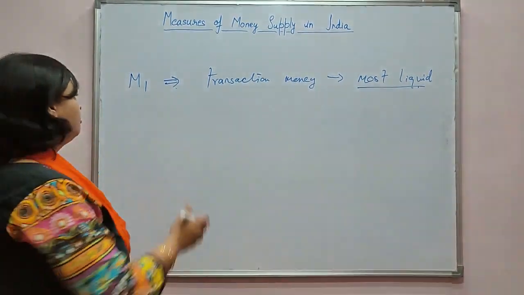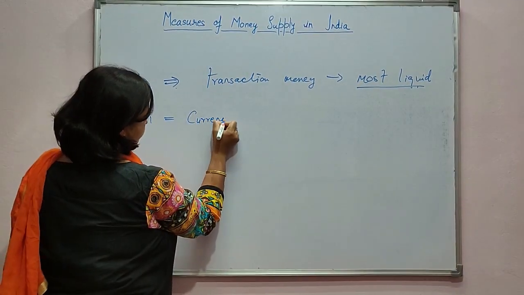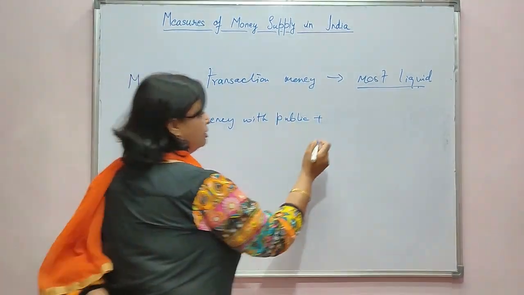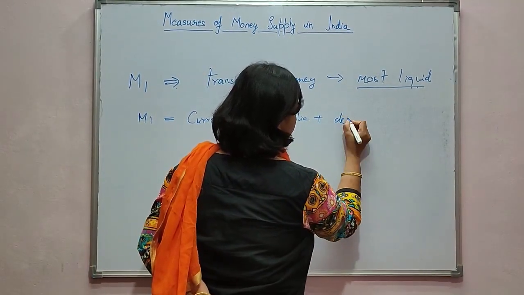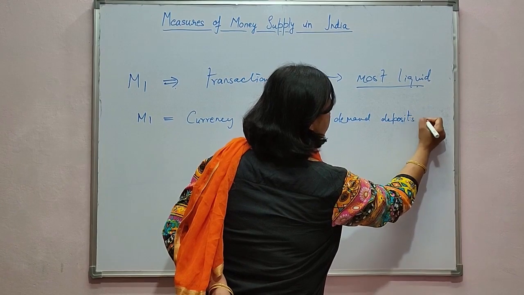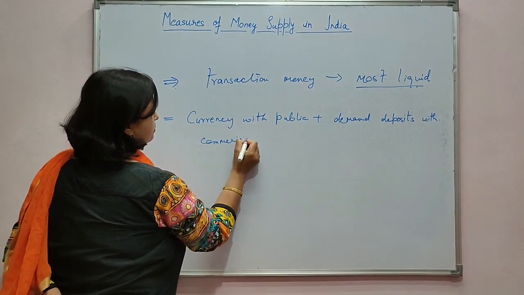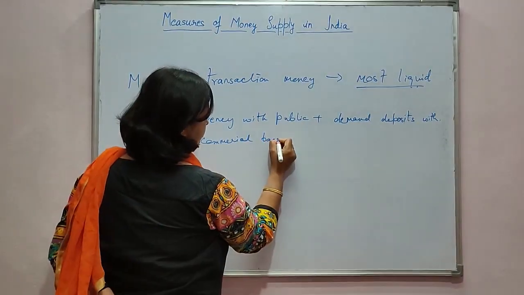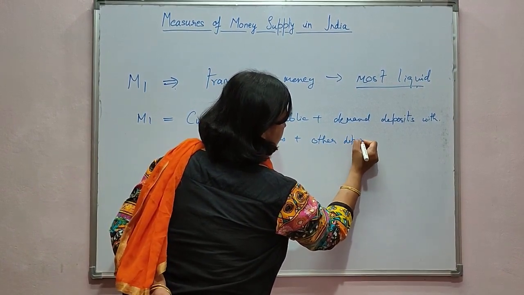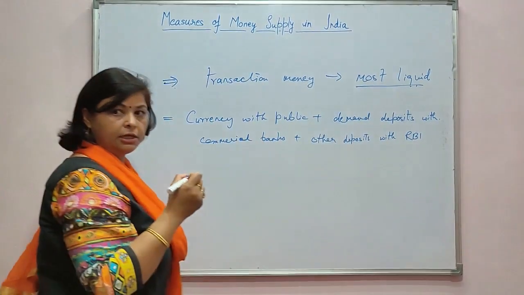So, M1 consists of currency with public plus demand deposits with banks, in fact with commercial banks, and other deposits with RBI, that is Reserve Bank of India.